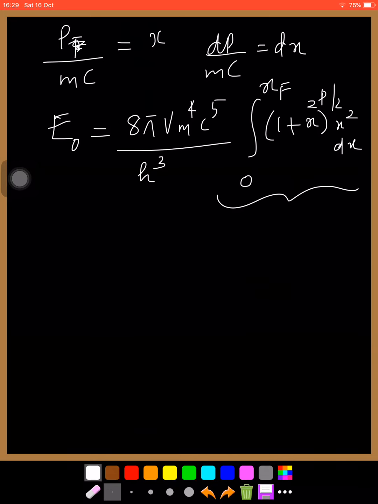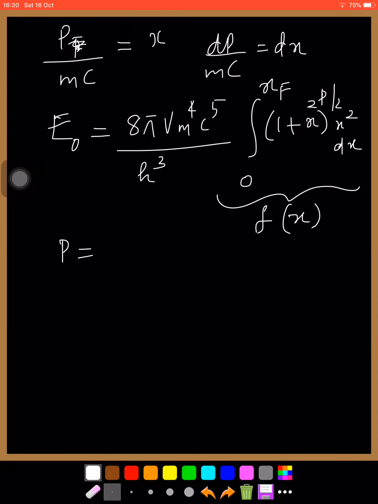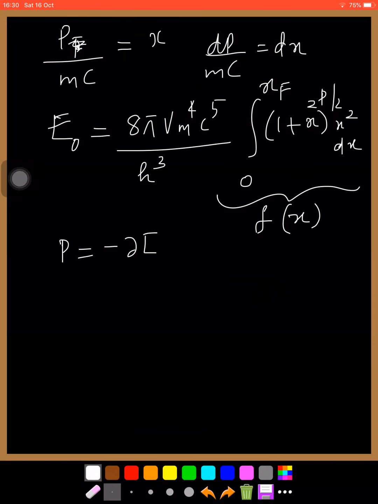And let this function be f of x. Pressure, we know it is equal to minus dou E by dou V. Details of this are all in the first unit.